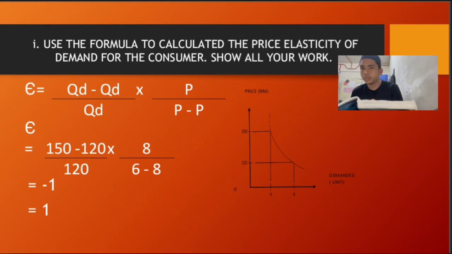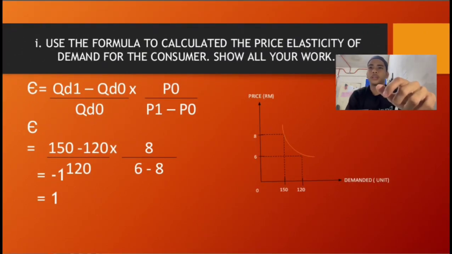The formula is the percentage change in quantity demand of good multiplied by quantity demand per percentage change in price of good multiplied by price. The answer we will get is -1. Then we need to change it to a positive number. Then we will get 1.